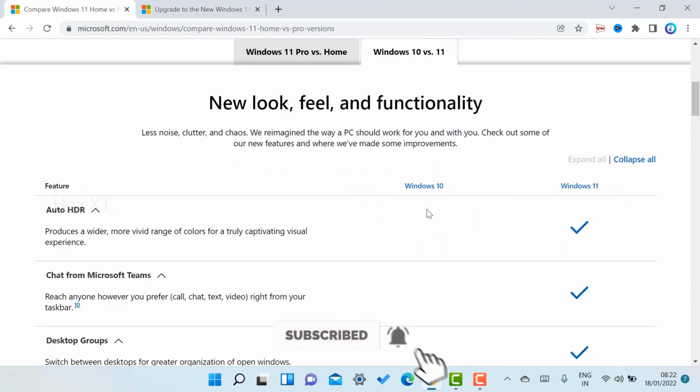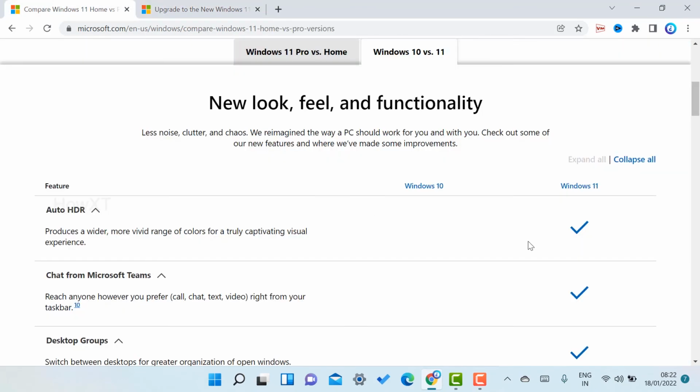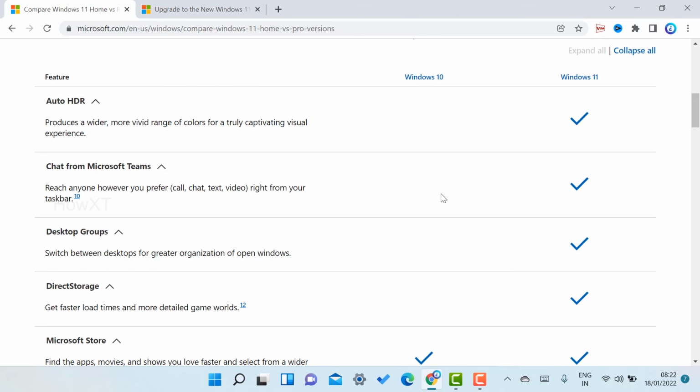So I have compared within a few seconds. I wanted to compare both with Microsoft, whatever they have officially given as options, and what the best features are in Windows 10 as well as Windows 11. So most of the features are not in Windows 10. As you see here, the tick mark is not available, but if you install Windows 11, you may get different kinds of options to work and get a new operating system to get into the new world in 2022. So if you want to download it easily and free, just click the tab button and you will get how to install free Windows 11 on your laptop or desktop.